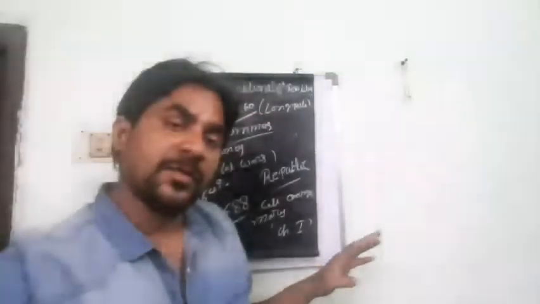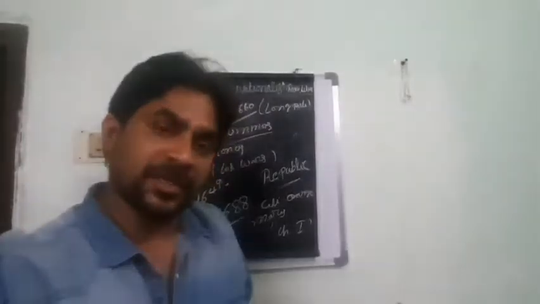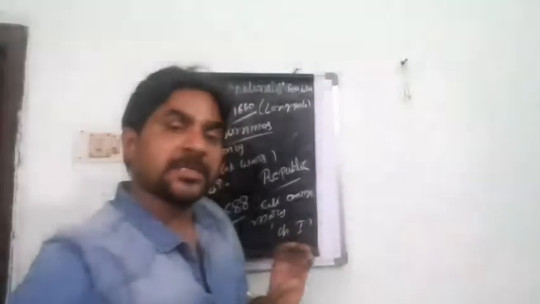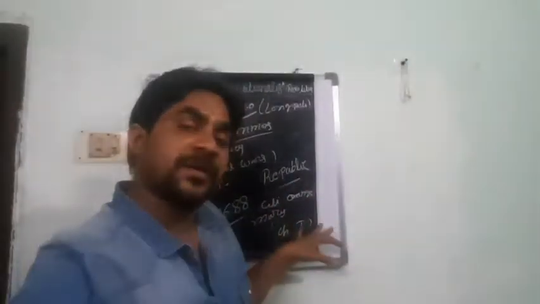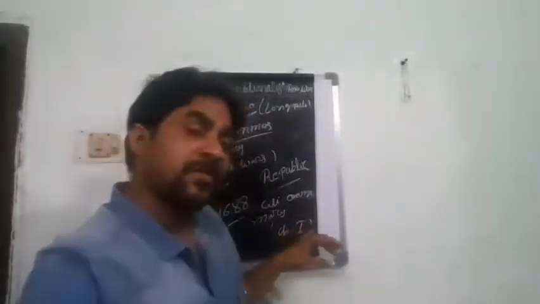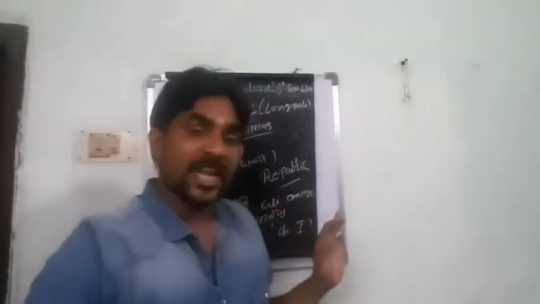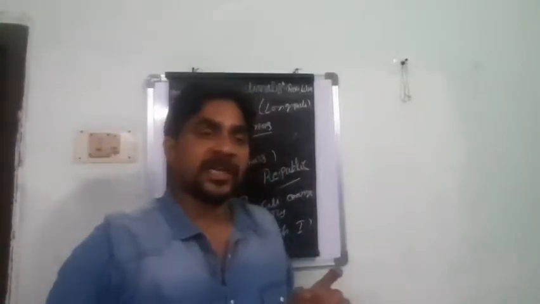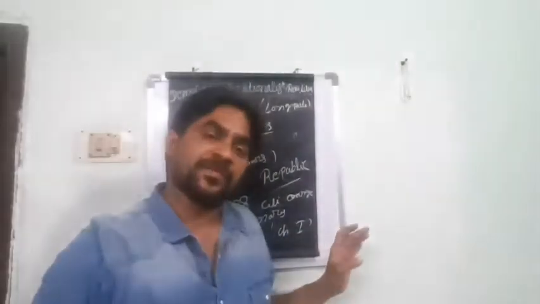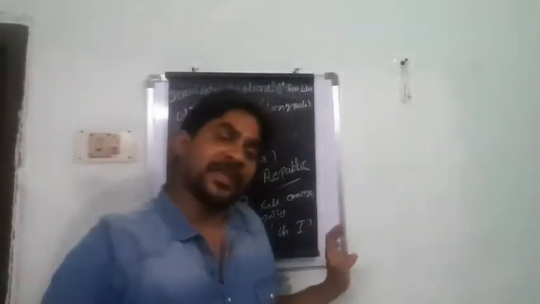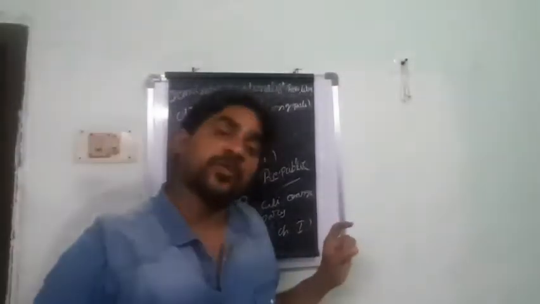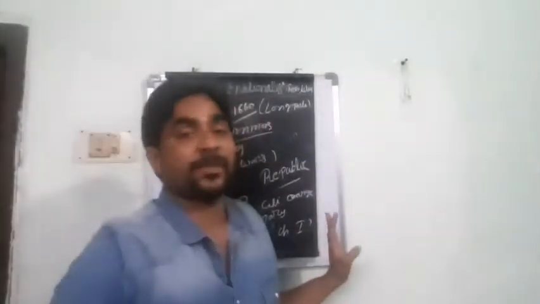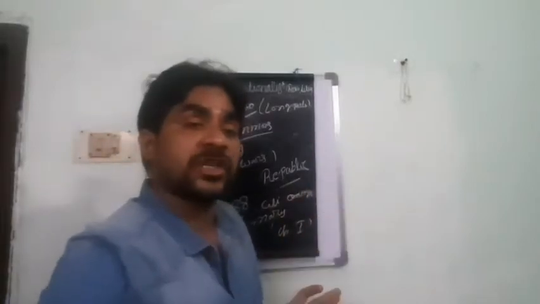From 1688 onwards, the government was taken by Parliament, and the power of William of Orange was nominal. So they follow a constitutional monarchy. It means in England the king has power just nominally, but any law or rule has to be made with the advice of Parliament. It is called constitutional monarchy.